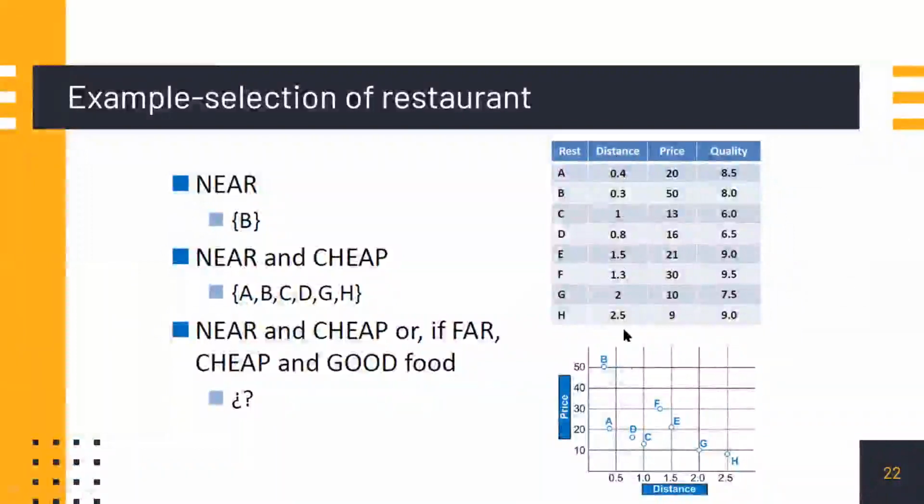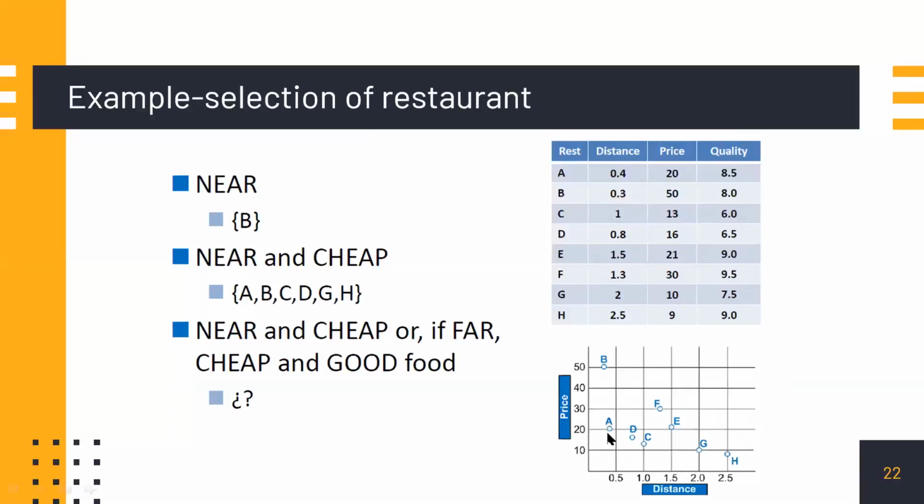And the distance is given in one column, 0.4, 0.31, maybe in kilometers or tens of kilometers or something like that. Price is given. Quality is also assessed, because so many websites are there to assess hotels and shops, etc. So the customer reviews are available online, so that we can see whether the hotel is good or bad. So from all such information, it is written. A graph is also shown: distance from your place and price as a matrix.